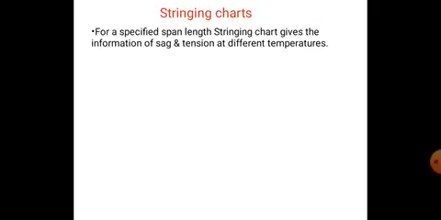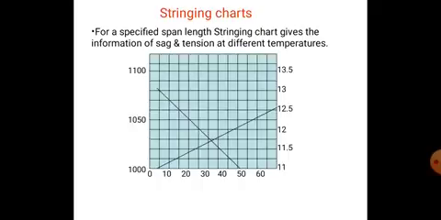Stringing chart: for a specified span length, the stringing chart gives the information of sag and tension at different temperatures. So for different sags and different temperatures, what is the tension, and at different temperatures, what is the sag. So this is a stringing chart.